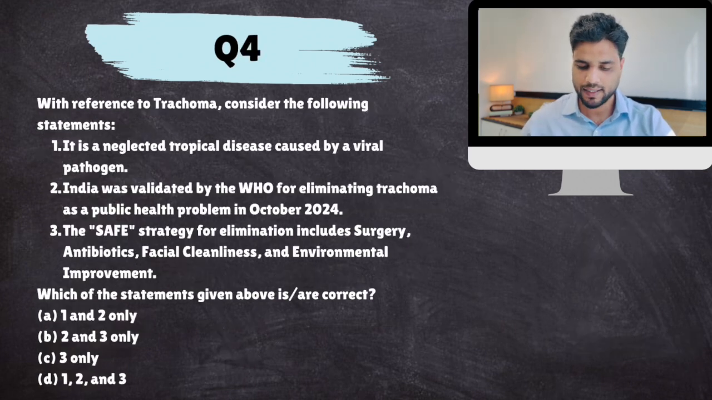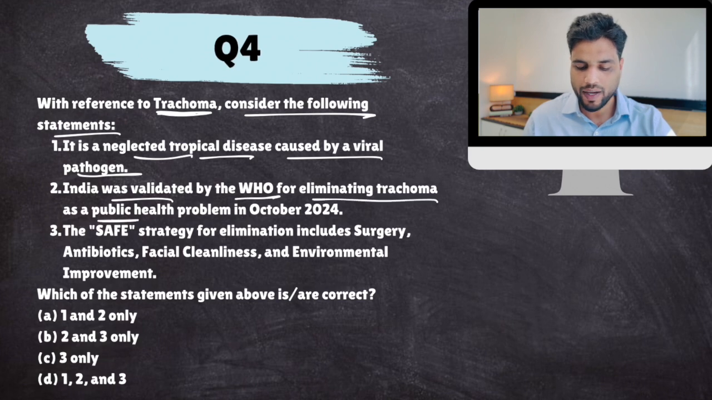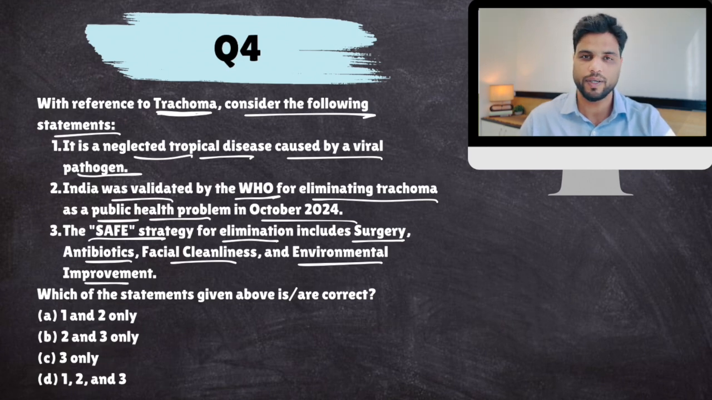All right, next. With reference to trachoma, consider the following statements. It is a neglected tropical disease caused by viral pathogen. India was validated by WHO for eliminating trachoma as a public health problem in 2024. The SAFE strategy for elimination includes surgery, antibiotics, facial cleanliness, and environmental improvement.